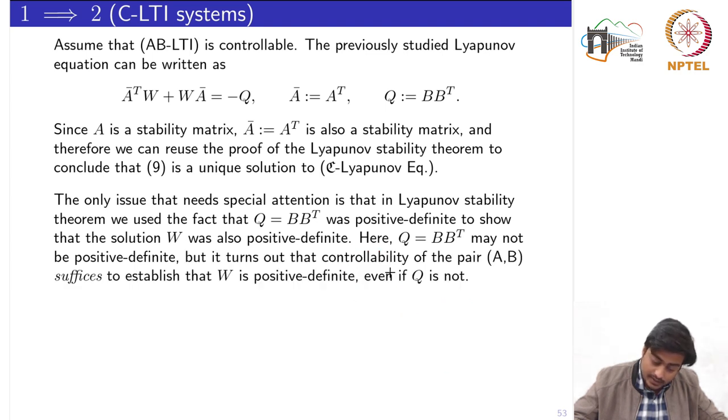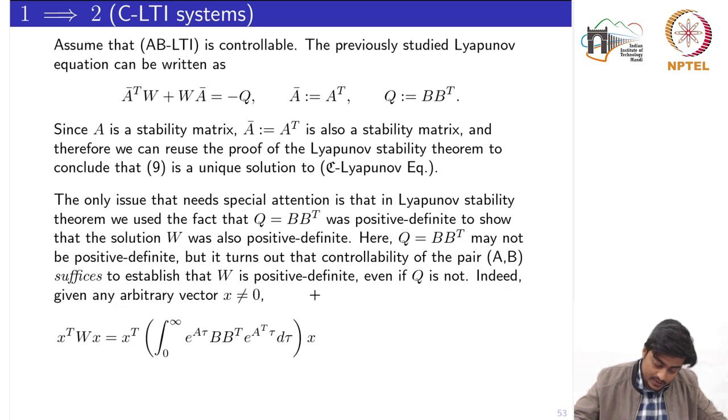But it turns out that the controllability of the pair (A, B), which is already an assumption, suffices to establish that W is positive definite even if Q is not. This is important. Let's see how.